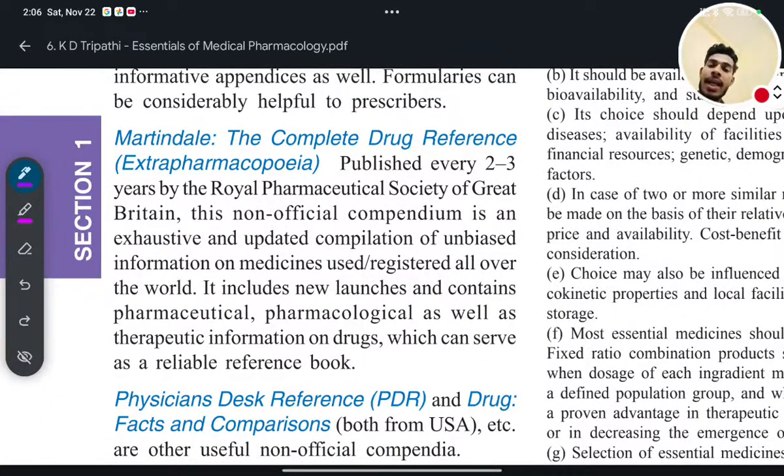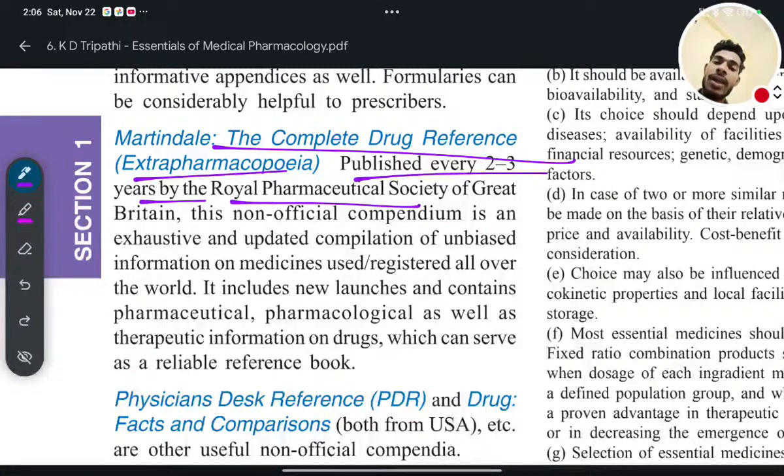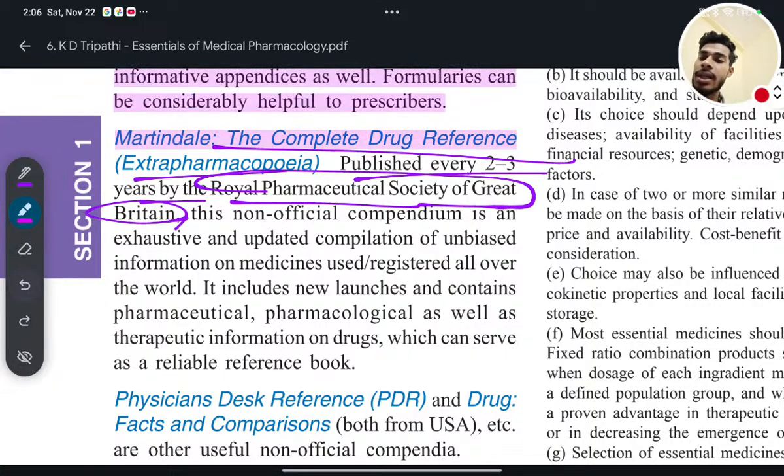Martindale is a complete drug reference. Extra Pharmacopoeia, published every 2-3 years by the Royal Pharmaceutical Society of Great Britain.